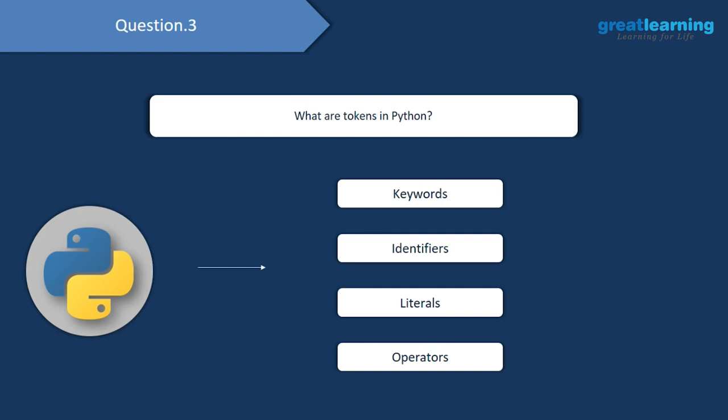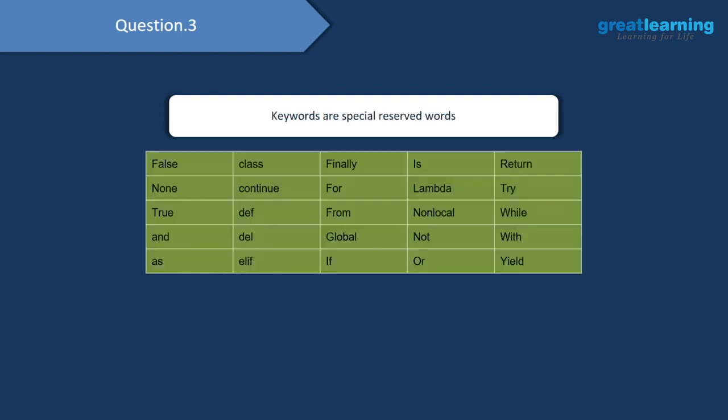Then we have something called keywords. So you can consider these keywords as reserved words. Now when I say reserved words, what I basically mean is you cannot use these words for anything else apart from the purpose they are there for in Python. So you can't give the names of variables or names of functions or names of classes with these keywords. And these are the different keywords which you have. We have False, if, def, try, while, and so on.